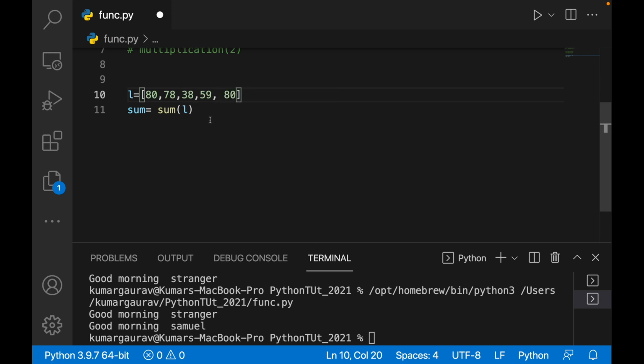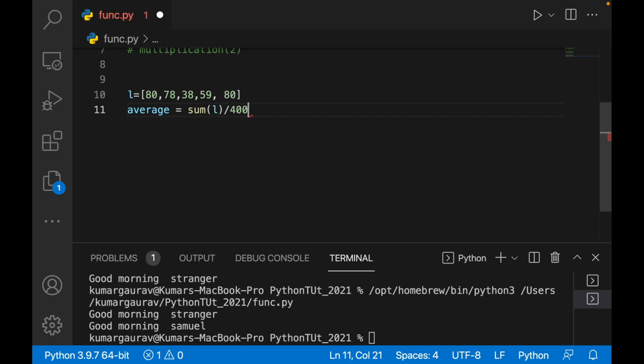So every time you have to take out the average, I will write average equals sum of L divided by 400, into 100.